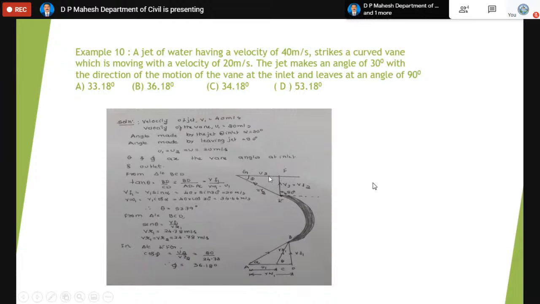The G to F indicates U2, and U1 and U2 are also equal. That is also one more assumption. VR1 and VR2 are also equal. So with this condition, now we can come to this.